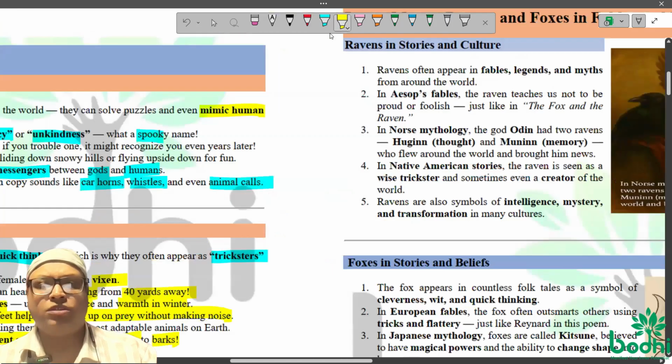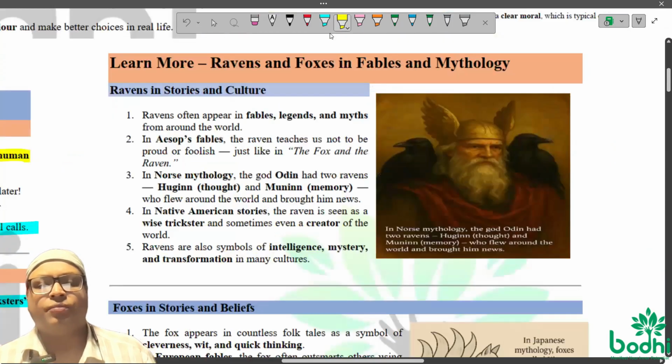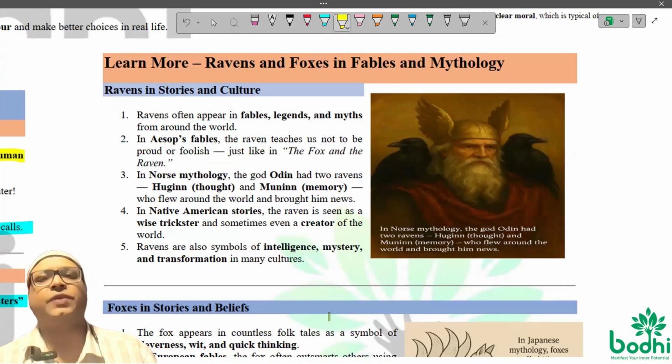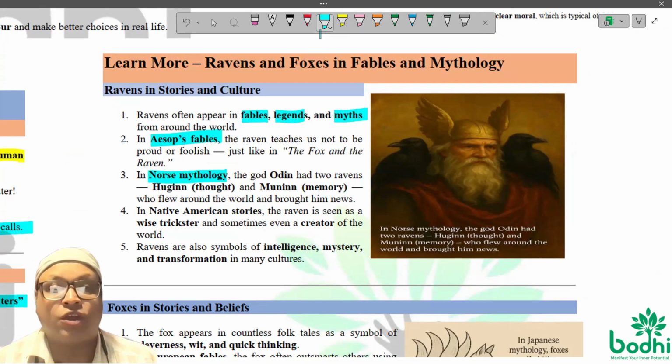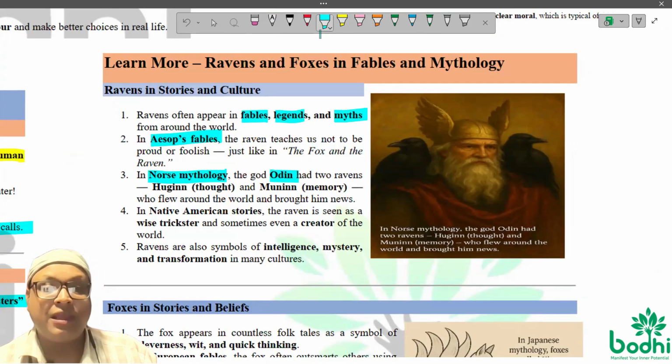Let's now talk about mythology, which is filled with these foxes and ravens. Ravens often appear in fables, legends, myths. I already said Aesop's fables. Norse mythology also. The god Odin had two ravens. Names were Hugin, thought, and Munin, memory.